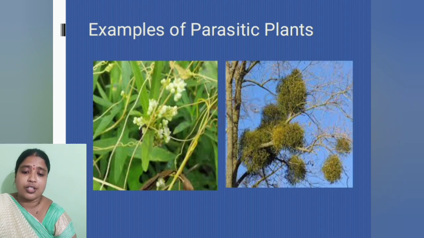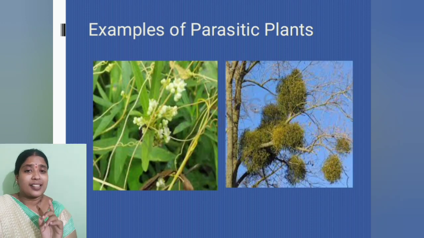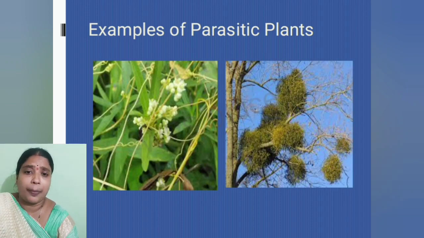Now on the other hand, mistletoe, as I said, is a partial parasite. So this mistletoe has green leaves. Now these green leaves make their own food. So mistletoe can prepare its own food. But then why does it come under parasite?